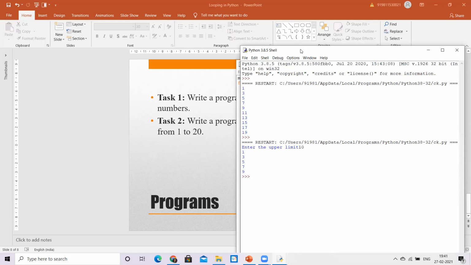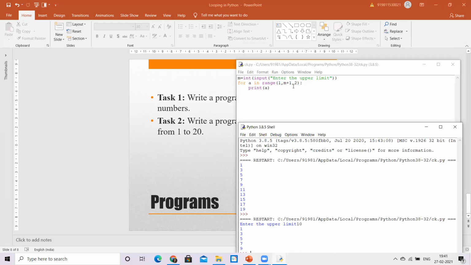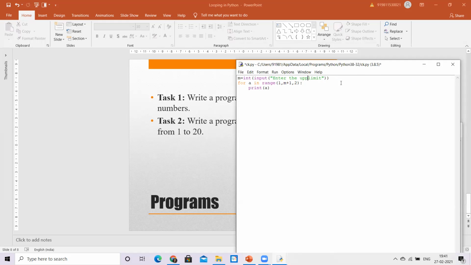Let us try out something in the reverse order. So I ask the user to enter the lower limit, the value from where do you want to start, and let me go from that number up till maybe 0, and every time decrement the number by 2.